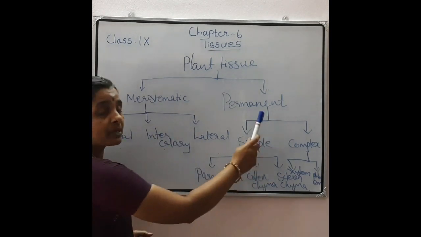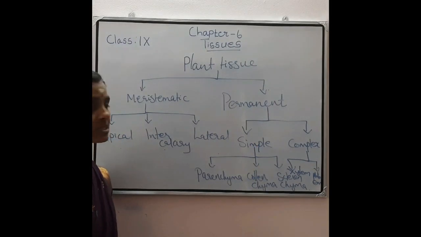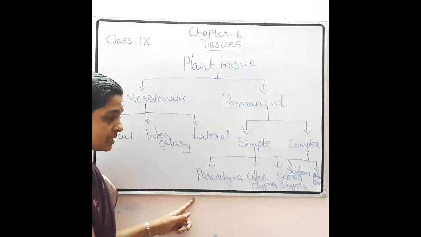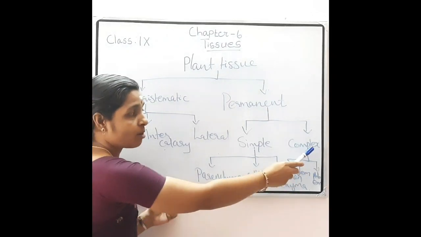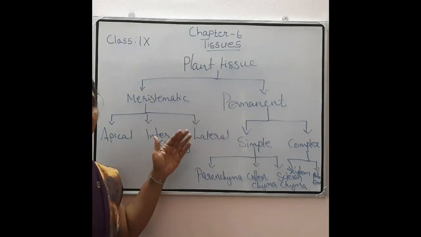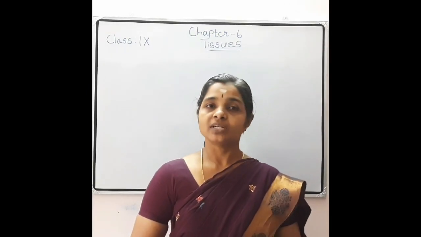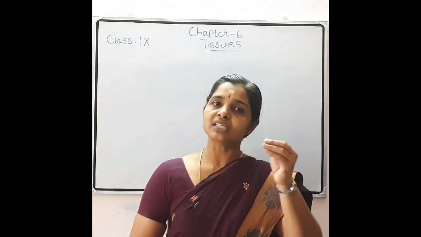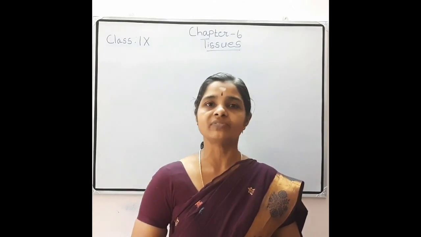Then permanent tissues are divided into simple and complex tissues. Simple tissues are divided into three: parenchyma, collenchyma, sclerenchyma. Complex tissues are divided into two: xylem and phloem. These are the major classification of plant tissue. Besides these, there is another group of tissues present in plants, known as protective tissues, which we can study later.